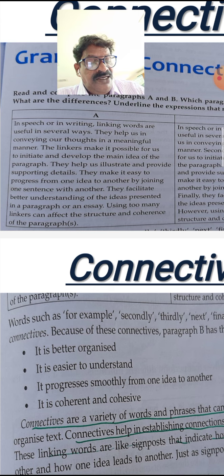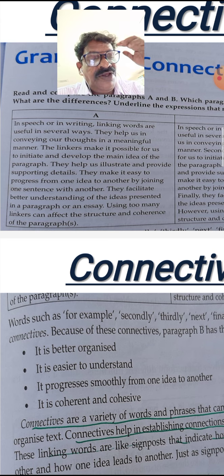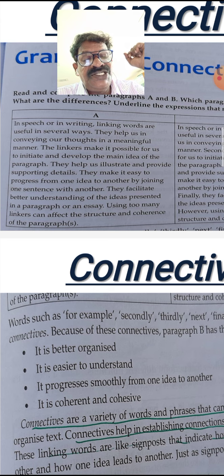Already we have covered the definition and the functions of connectives, so here also you can find the same thing in paragraph A. They make it easy to progress from one idea to another by joining one sentence with another. They facilitate better understanding of the ideas presented in a paragraph or an essay.